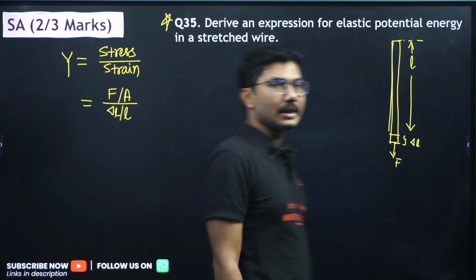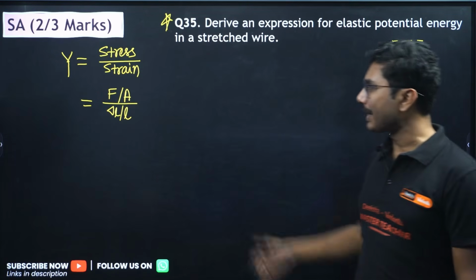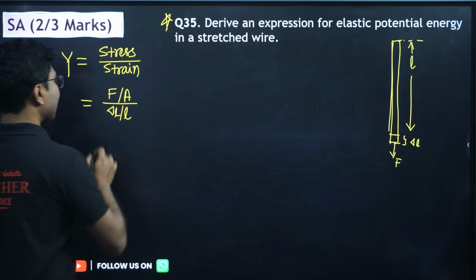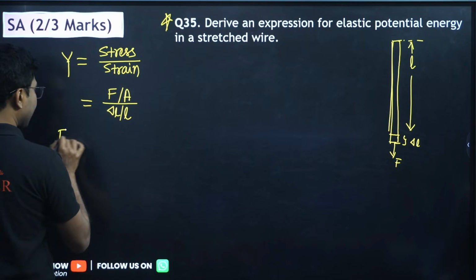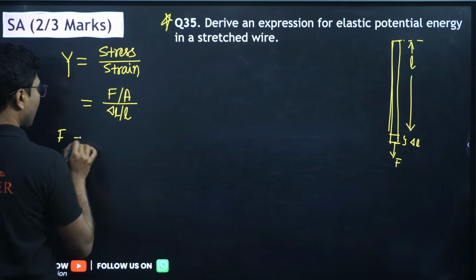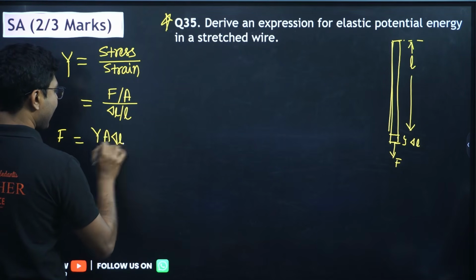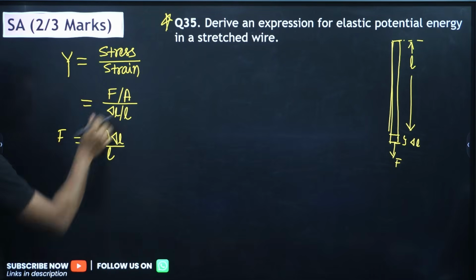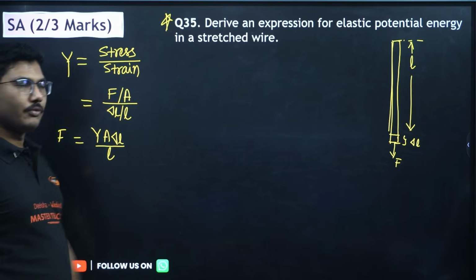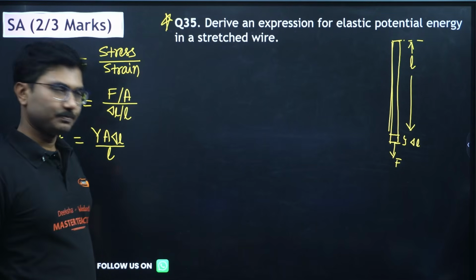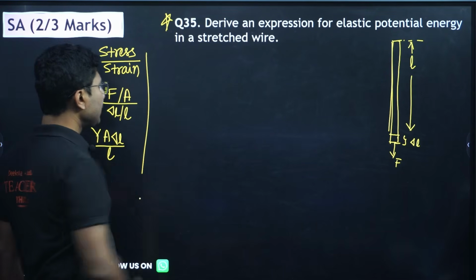Okay, this is the mathematical term. Nowadays students remember mathematics better. So F by A divided by delta L by L. If we calculate F from this, we get F equals YA delta L by L. Just cross multiply, you will get it. Force is YA delta L by L. Done. This portion is done.